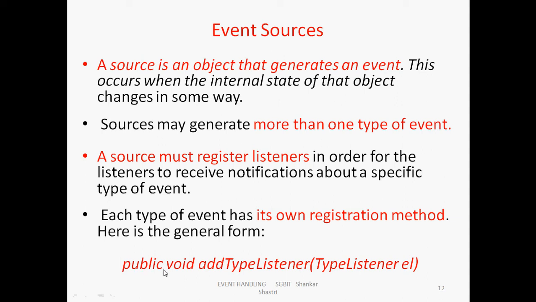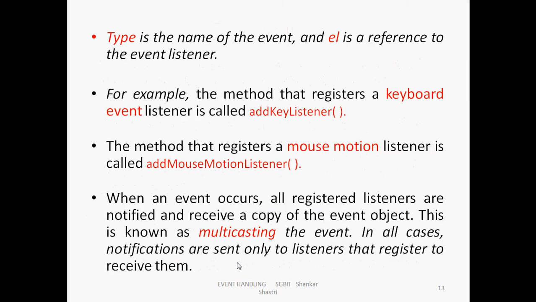So this is public void add type listener. Here type is a general word. For any source you can mention its type. So button type, mouse type, like that. For example, type is the name of the event and el is the reference to the event listener. So we are passing that source to the event listener object.